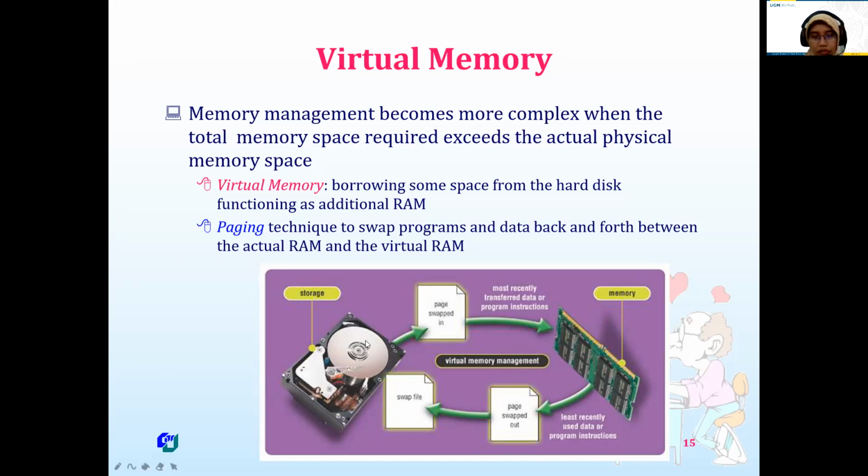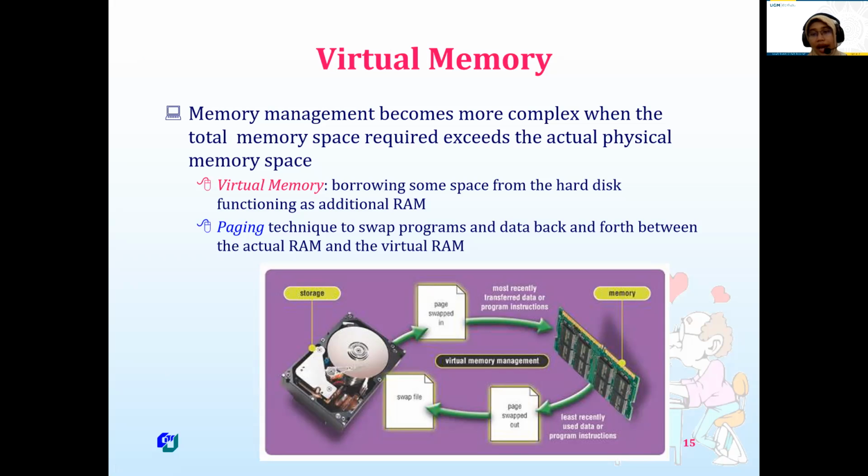So we can configure part of our storage device, or part of our hard disk, as virtual memory. When many software programs run together, for example, I open Google Chrome, Zoom, Microsoft Word, a music player, and graphic design software, the RAM is overloaded.